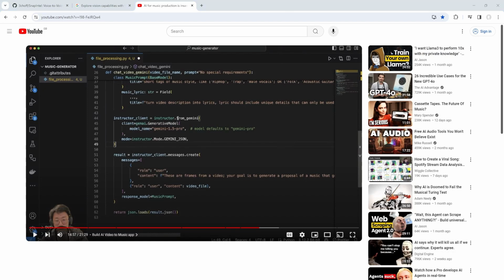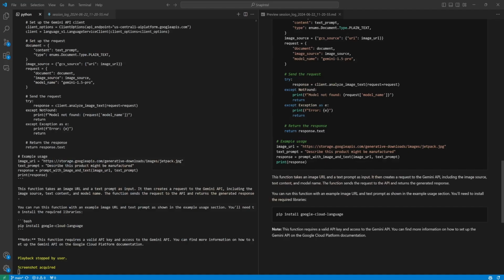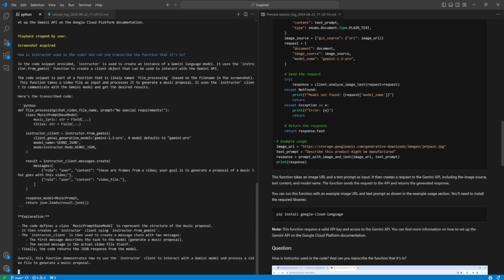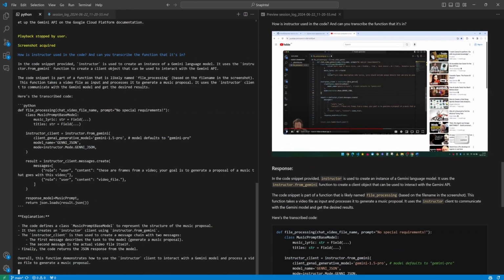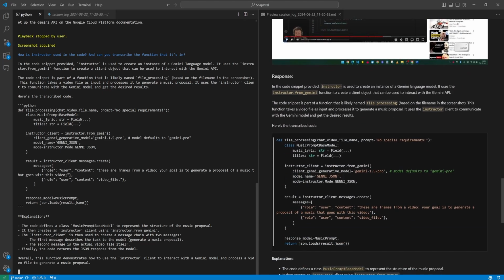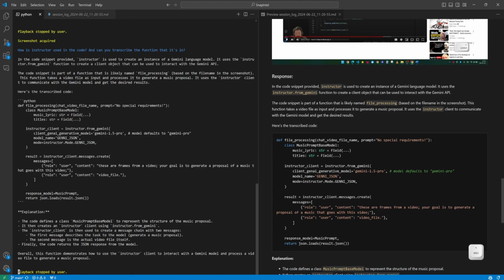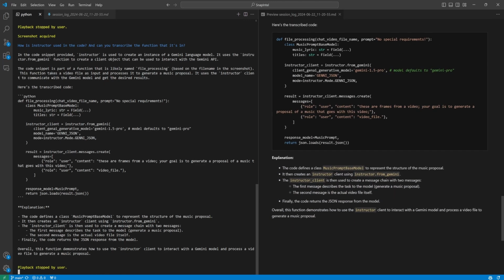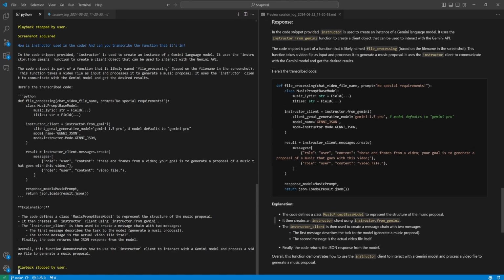How is instructor used in the code? And can you transcribe the function that it's in? In the code snippet provided, instructor is used to create an instance of a Gemini language model. It uses the instructor.from_Gemini function to create a client object that can be used to interact with the Gemini API.